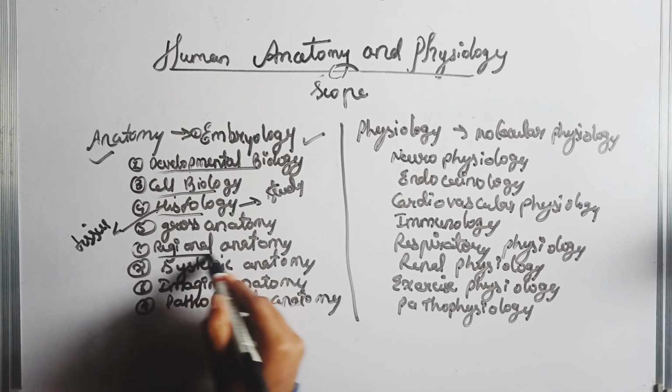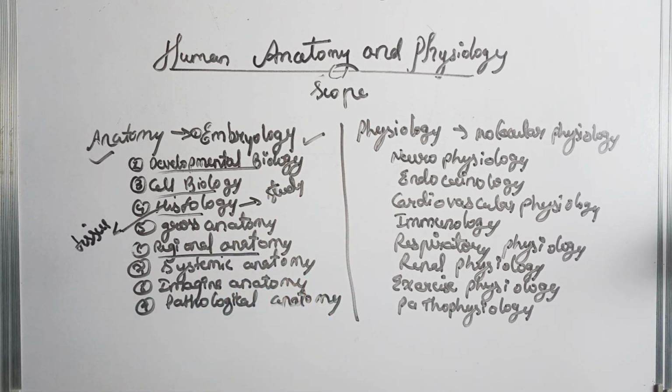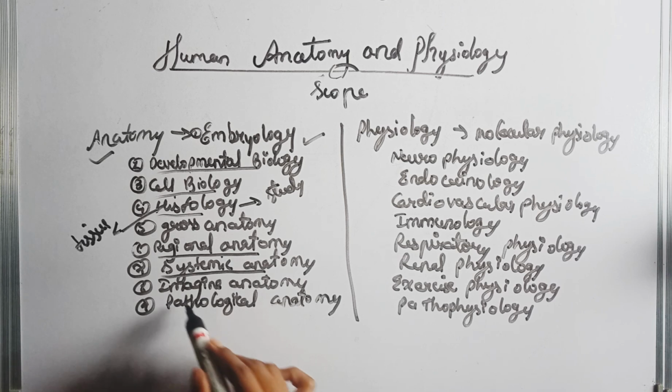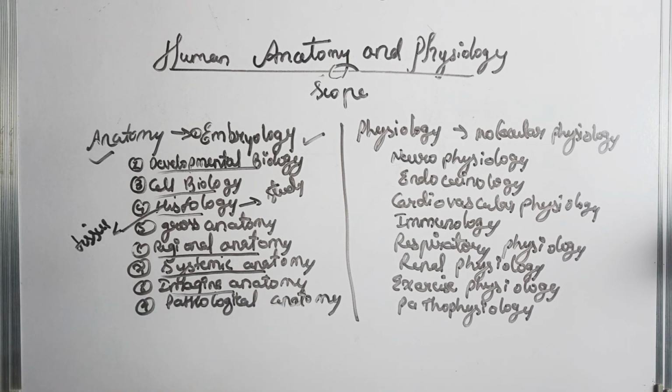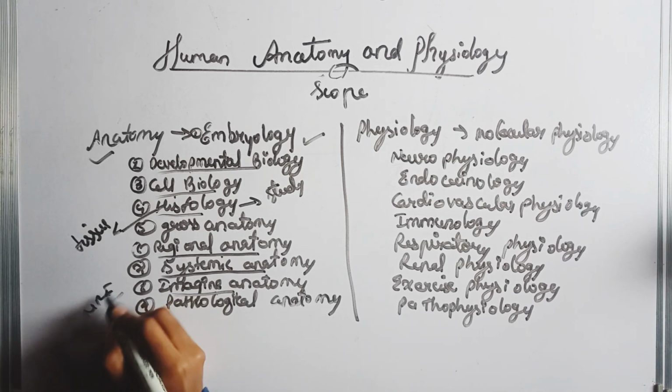Next, regional anatomy, the study of the structure of a specific region of the body such as the head, chest, abdomen, etc. Next is systemic anatomy, the study of the structure of the reproductive system, digestive system, nervous system, circulatory system, etc. Next is imaging anatomy, the study of internal organs using technology such as MRI, CT scan and X-rays.